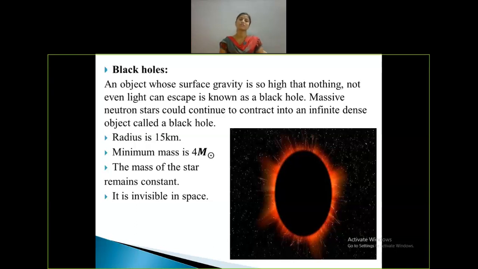The surface gravity of black holes is so high that it is billions of times stronger than the surface gravity of the sun. The minimum mass of a black hole is 4 times the solar mass, and the mass of the star remains constant here. Because light can't escape from its surface, meaning nothing can escape, it is invisible, and the contraction continues to form a very small, dense object, but the mass is constant. This is all about black holes.